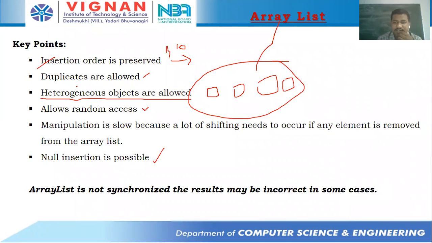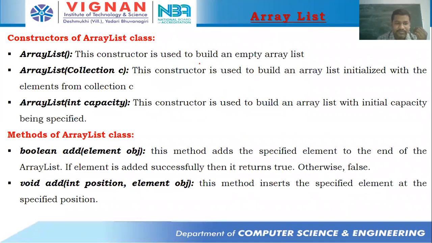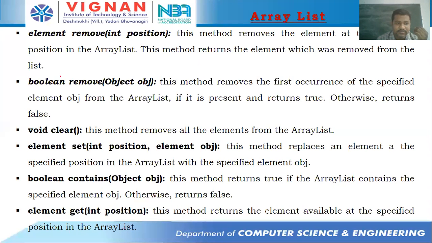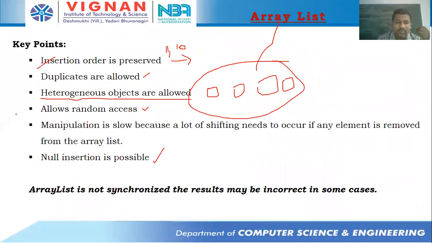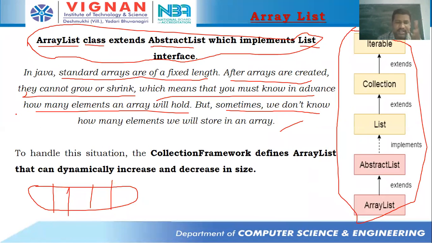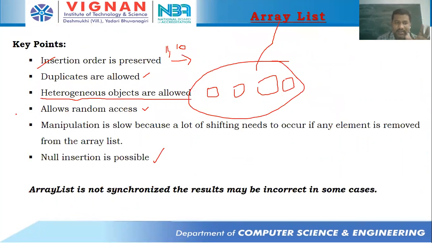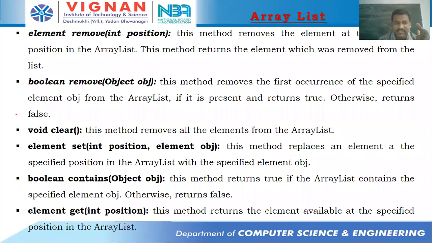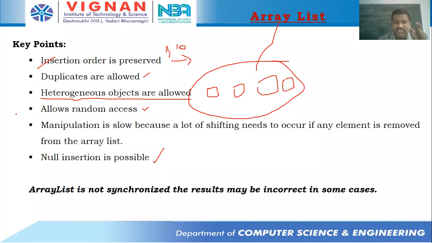Fine. Take these key points, all of you, and then we'll be entering into the methods and then programs. Don't get worried about seeing this many functions. They won't ask all these things in your examination. They will ask only about ArrayList. If they ask about something like ArrayList, explain it: you need to write what ArrayList is, then this diagram followed by these points, and then a program. That's it. No need to remember this many functions and classes. Just what you mean by ArrayList and the key points of ArrayList, followed by one program of ArrayList. Apart from that, nothing will be there.